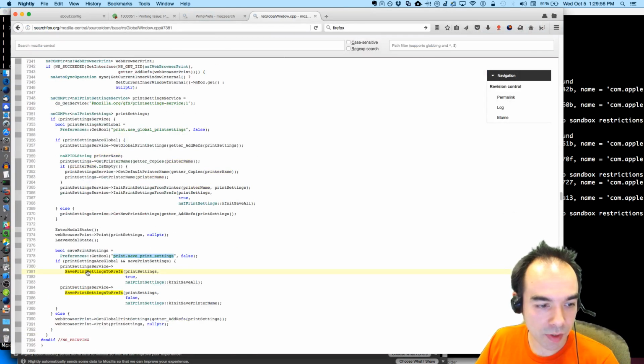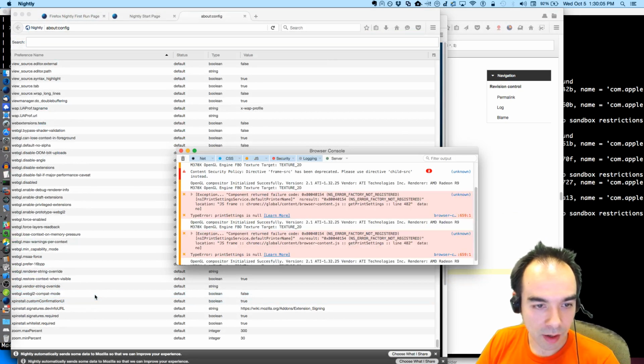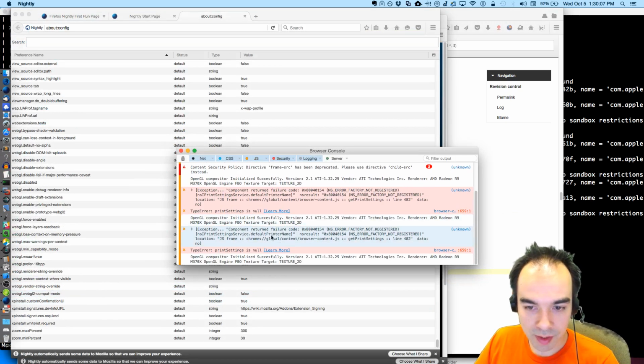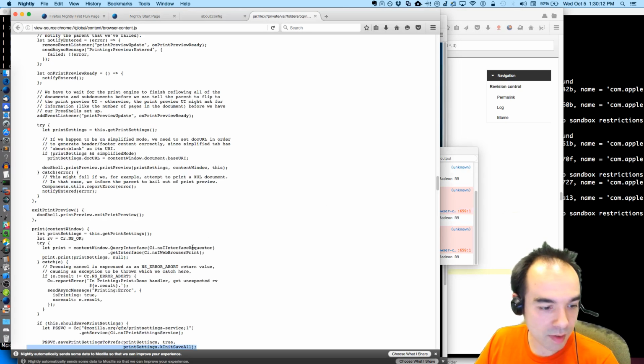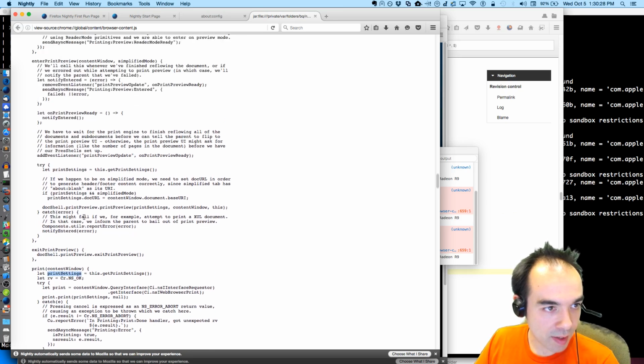That doesn't make any sense because we do the save print settings to prefs. Okay, well, how about this? Print settings is null. What is this? Oh, we attempt to save it here, and then we fail to. We fail to save the print settings because print settings is null. Get print settings.